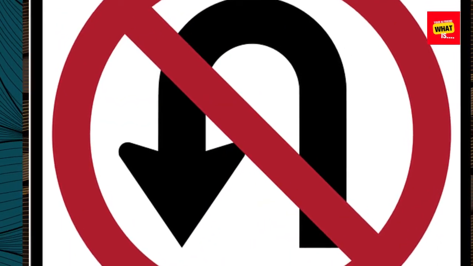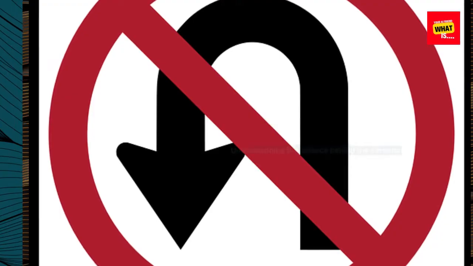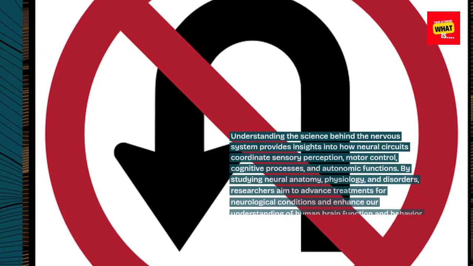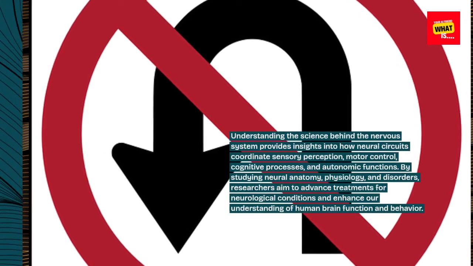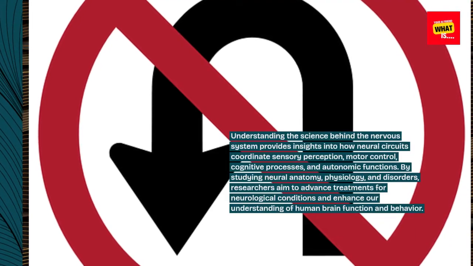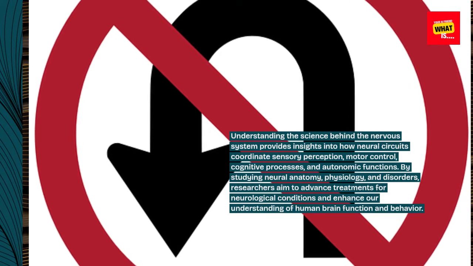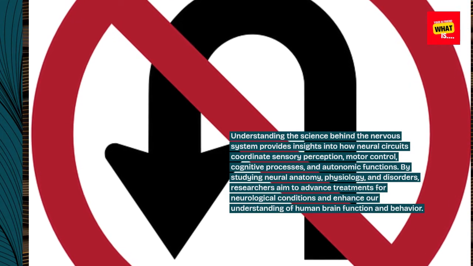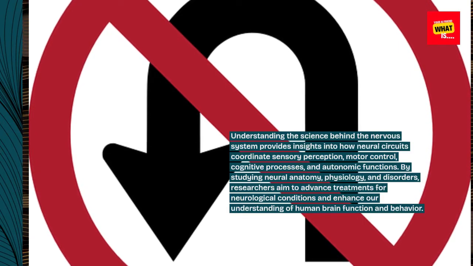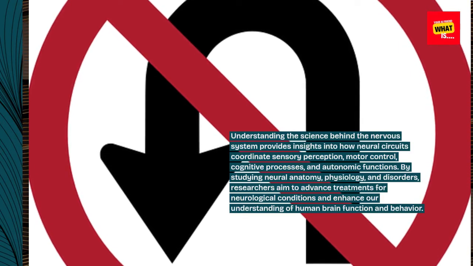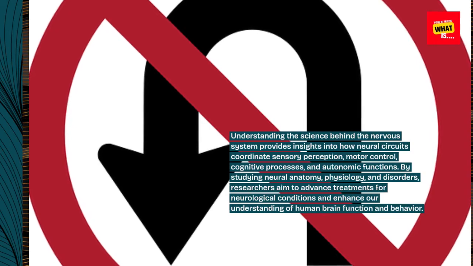Understanding the science behind the nervous system provides insights into how neural circuits coordinate sensory perception, motor control, cognitive processes, and autonomic functions. By studying neural anatomy, physiology, and disorders, researchers aim to advance treatments for neurological conditions and enhance our understanding of human brain function and behavior.